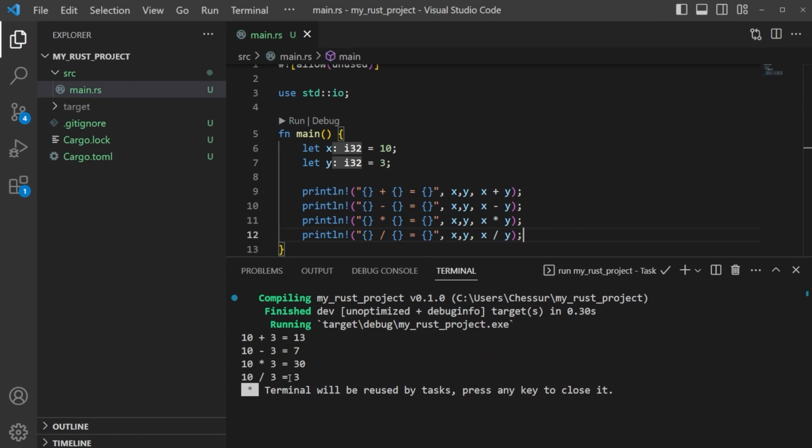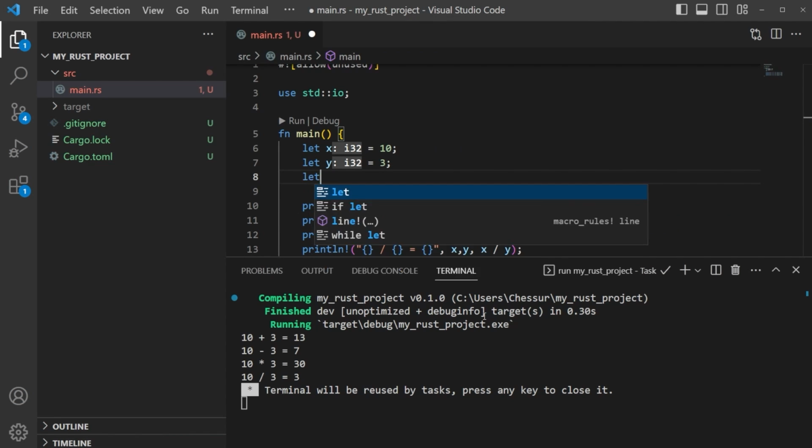And now we've got our math and everything looks correct, except this one right here just gives us 3. It tells you how many times it goes in, but doesn't tell you the decimals or anything else. Why might that be? Well, because we're using integers and not floats. So we can convert these to floats really quick if we want to.